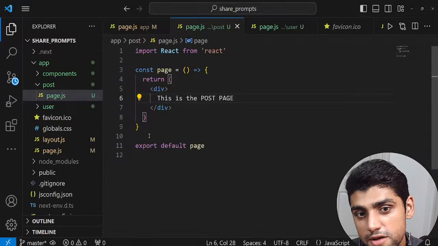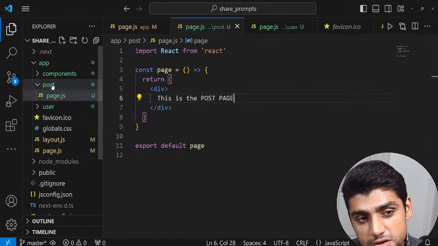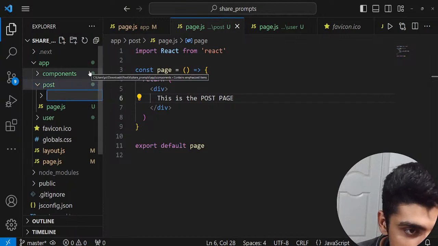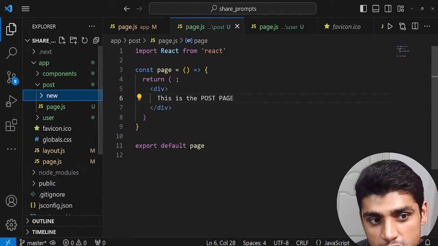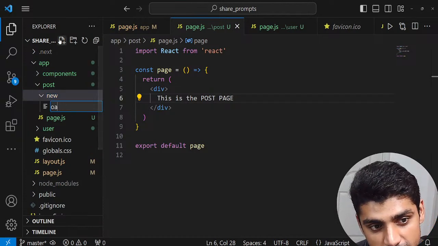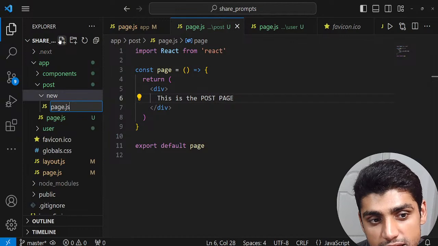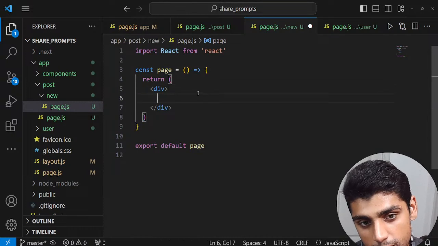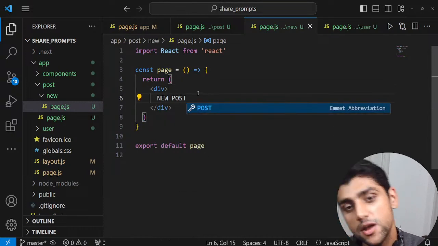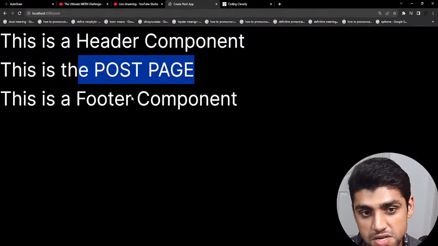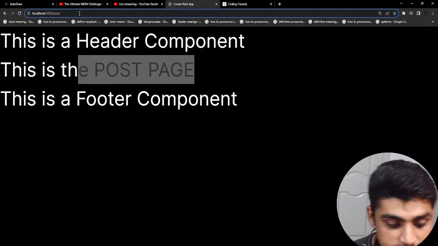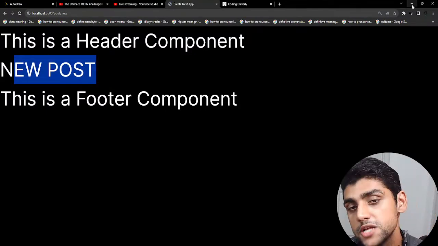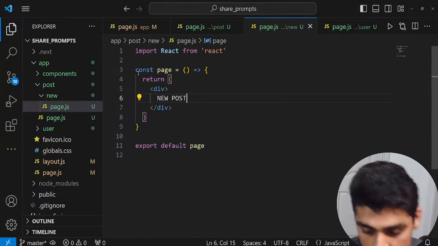But what if I want to go and create a new post? All I have to do is create another folder inside of this folder. So we have post, create another folder in the post, call it new. And in that new folder, we just create another page.js file. So it is so simple. And in here, what we're going to do is say wrap C, and we'll just say new post. So those people who want to create a new post on Twitter, Facebook, or something like that, just think of something like that. So /post/new, because it's now in a new folder, and this is our new post. So then we create another page inside of that using this amazing feature.